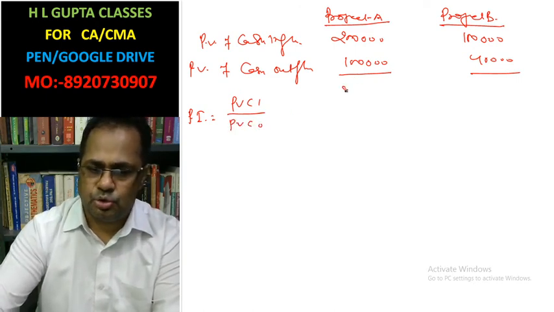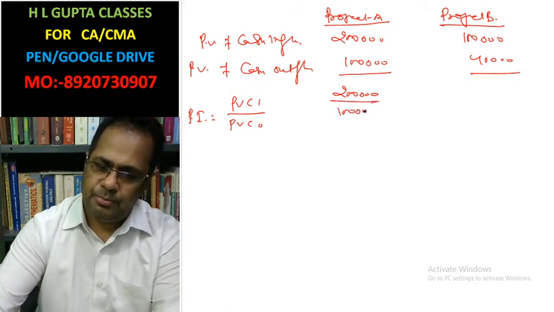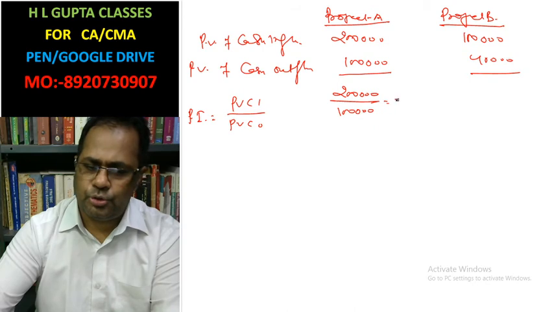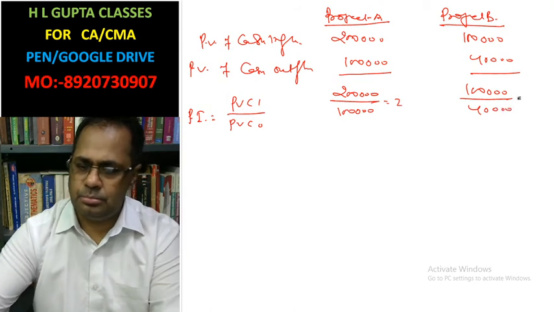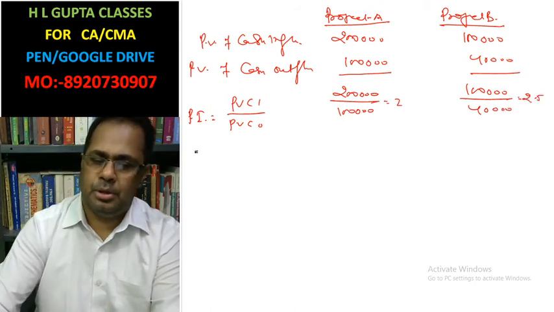That is 2 lakh divided by 1 lakh, which is 2, and 1 lakh divided by 40,000, which is 2.5.